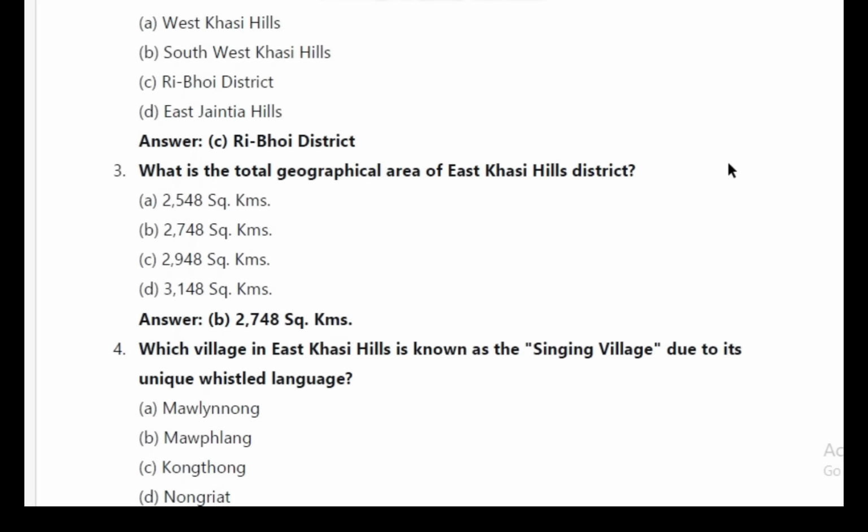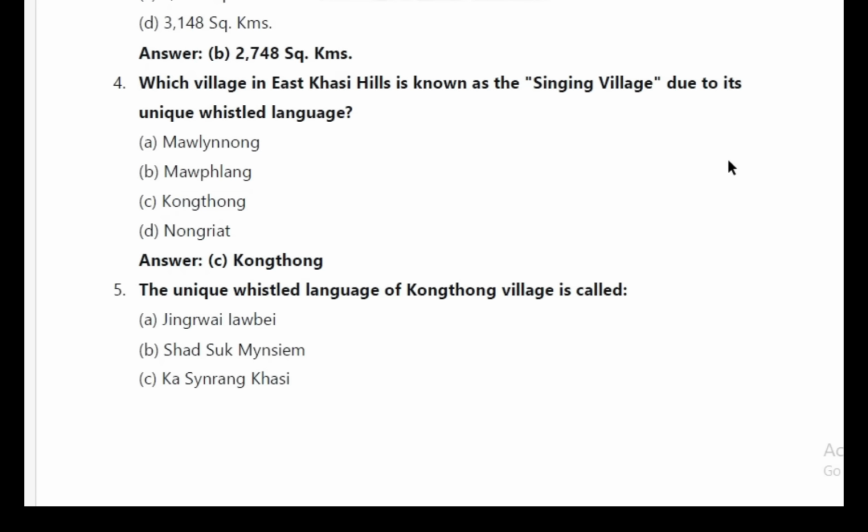3. What is the total geographical area of East Khasi Hills district? Answer B, 2,748 square kilometers. 4. Which village in East Khasi Hills is known as the Singing Village due to its unique visual language? Answer C, Kong Thong.